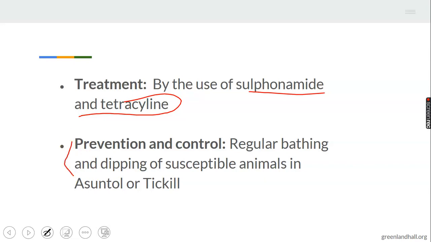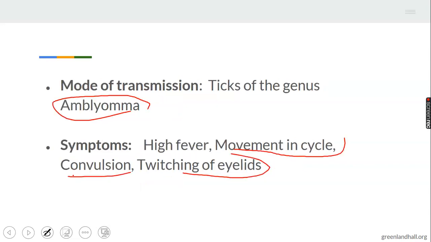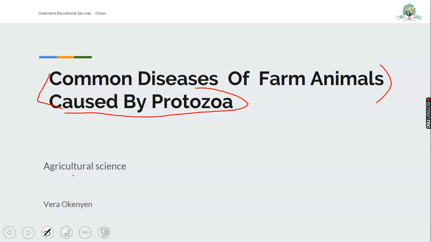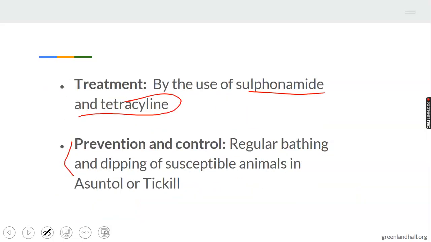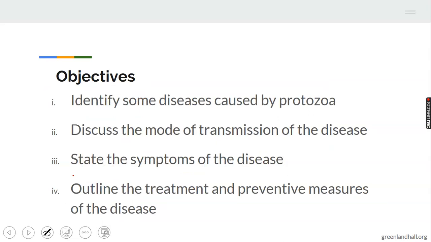I believe we have all listened to the correction to last week's assignment. Then let's go to today's topic. Remember, the topic is diseases caused by protozoa. Farm animal diseases caused by protozoa. Let's take up the objectives of the topic. 1. Identify some diseases caused by protozoa. 2. Discuss the mode of transmission of the disease. 3. State the symptoms of the disease. 4. Outline the treatment and preventive measures of the disease.